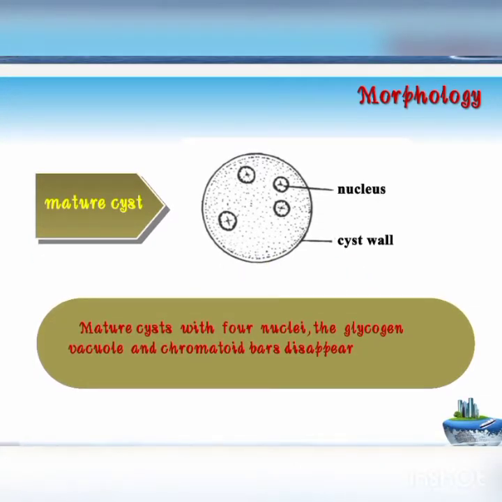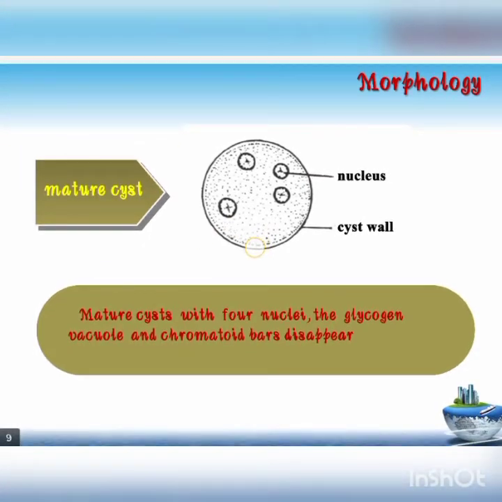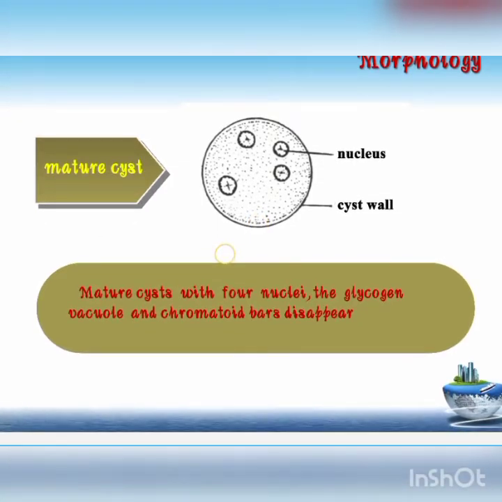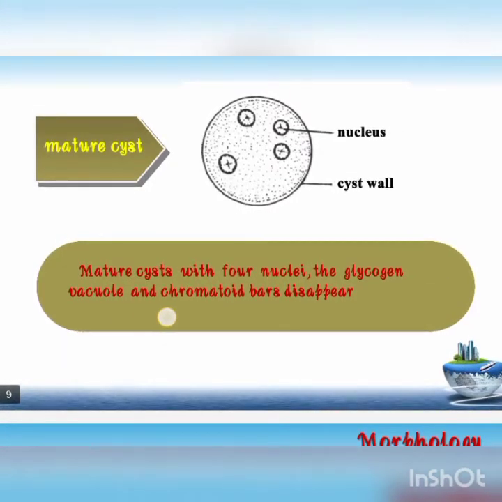Actually, the trophozoite stage undergoes binary fission and forms 2 nuclei first, and next divides into 4 nuclei. This is what you can see here. So as the nuclei are formed by regular binary fission, the nuclear size decreases to 2 microns in the mature cyst. So in the mature cyst with 4 nuclei, the glycogen vacuole and chromatoid bars are absent.